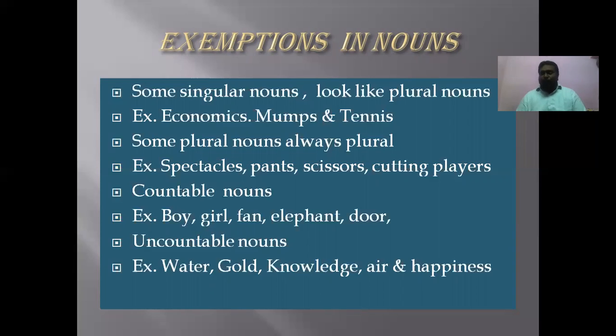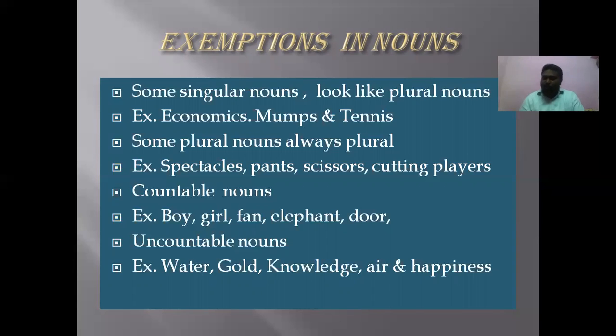So generally, up to now, we have seen the singular noun and plural noun. For singular we have plural, for plural we have singular. But the nouns which we are going to see here are always singular nouns, but look like plural nouns. Example, take economics as a subject. Economics, physics, statistics, mathematics, dynamics, phonetics, all these are nouns which end with S or ES.